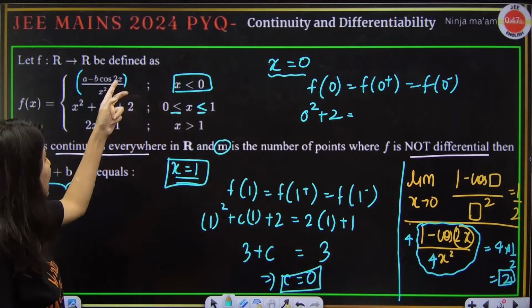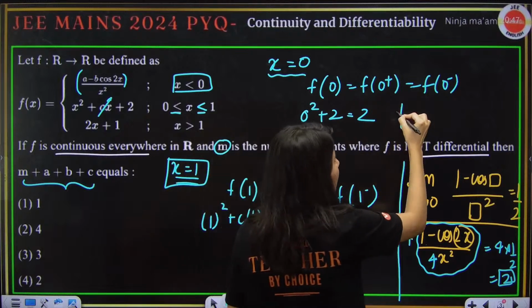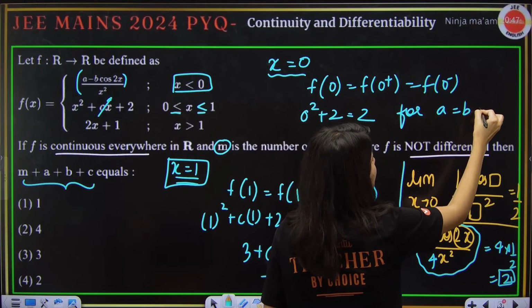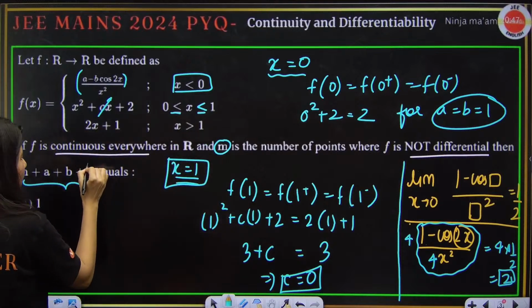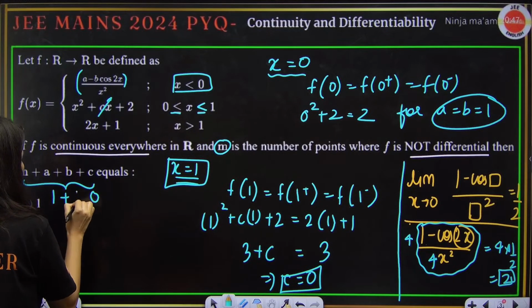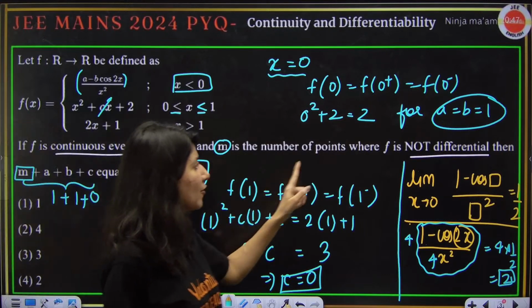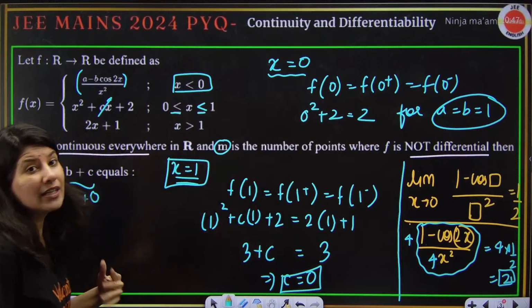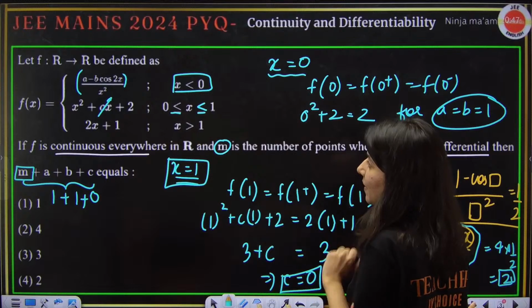So for x less than 0, my value is coming out as 2, for a equals b equals 1. So your c is 0, a and b both are 1, and I'm now looking for m. m is the number of points where f is non-differentiable. For that I will need one extra slide. I need to copy my f(x).